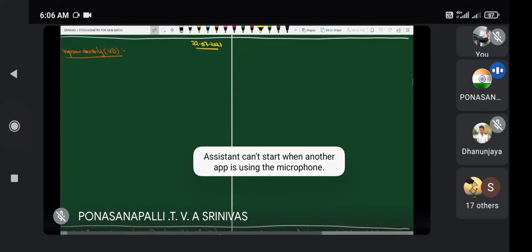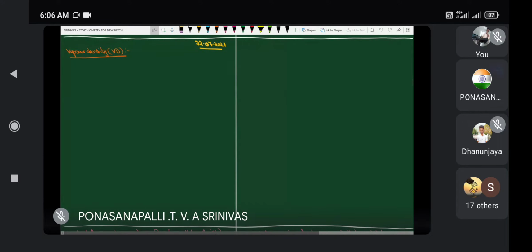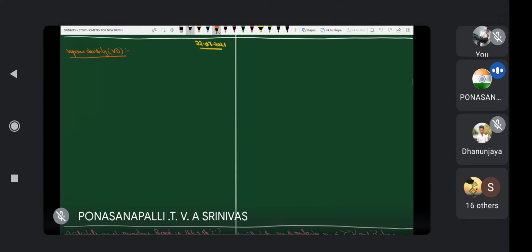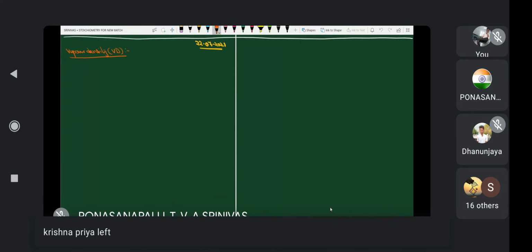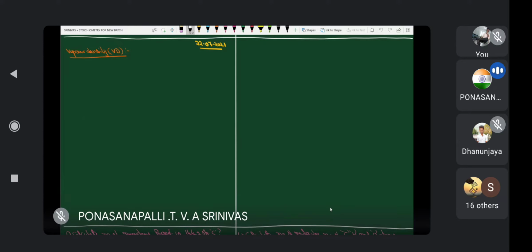What is vapor density? Why? Because in gas state also we are using this word vapor density. What is vapor density? Half of molecular weight, that is already known to you, which is already explained in gaseous state. Here, actually, what is vapor density?